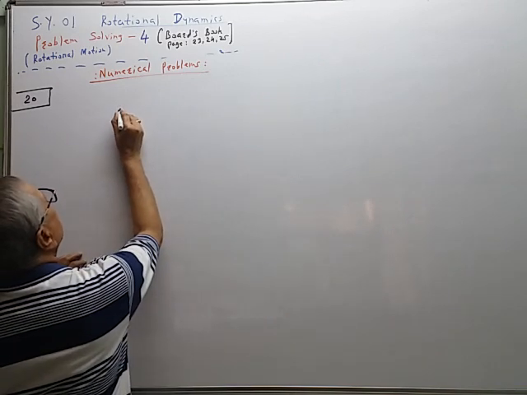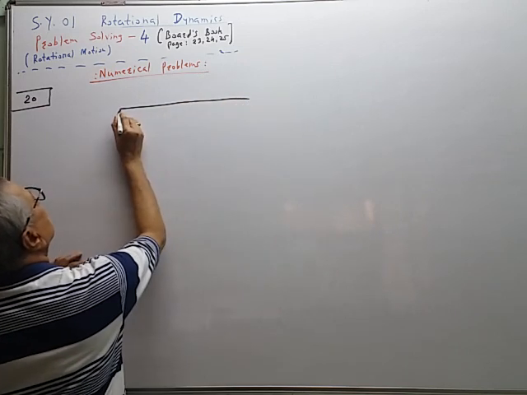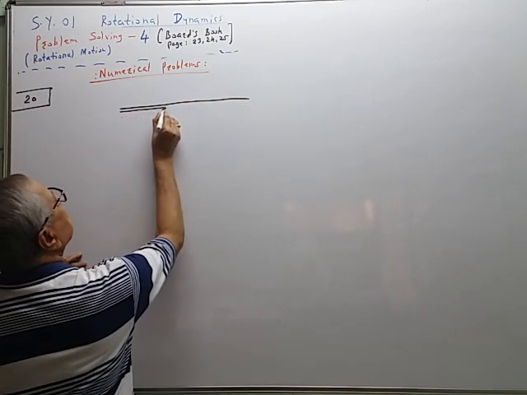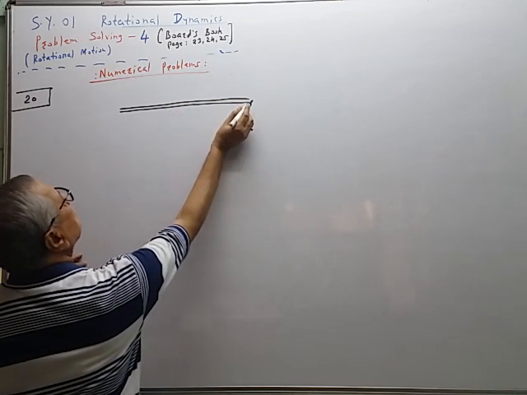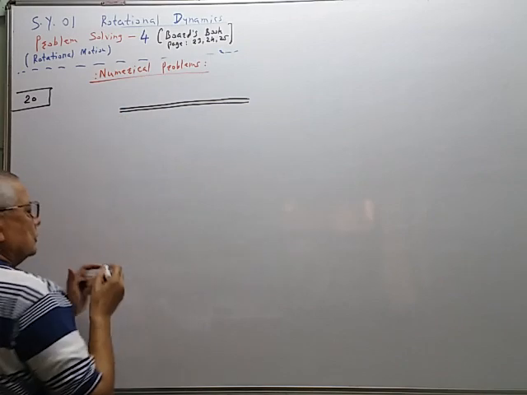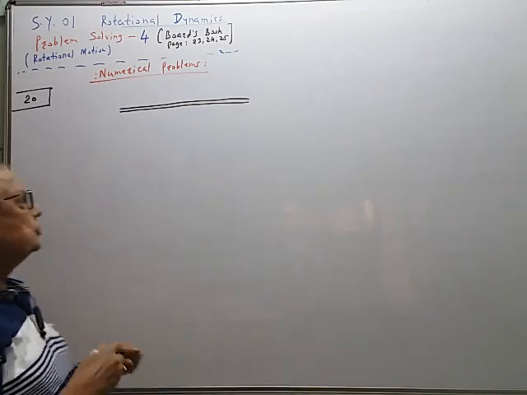So this is a rod whose length is given 20 centimeter. On both sides at the end there are two solid spheres.